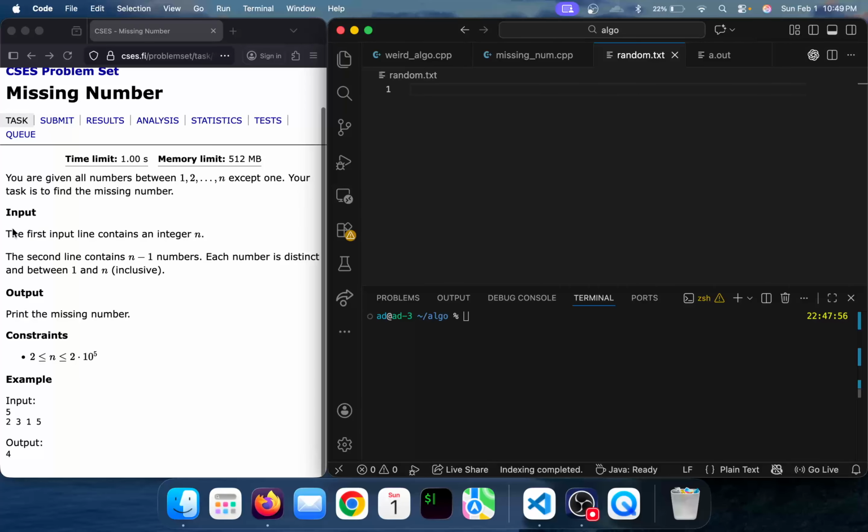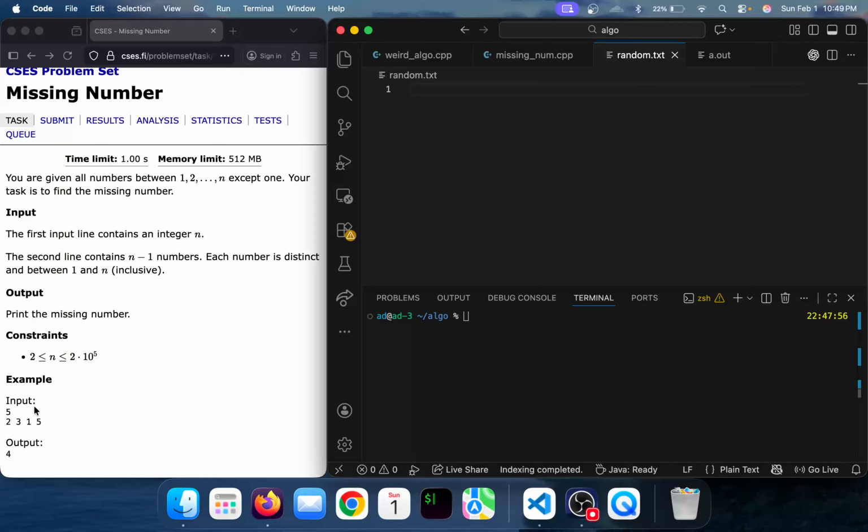Let's see what our input is. The first input contains an integer n, and the second line contains n minus 1 numbers. So let's say our integer was 5, then we will be reading four numbers. Each number is distinct and between 1 and n, and it can also include n, because it is inclusive. What we have to do is print the missing number.